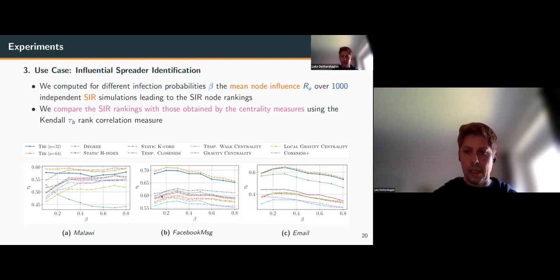And here you see the results for 3 data sets. The first one is the human contact network, and the other two are communication networks. Especially for the communication networks, you see that the correlation for the nth order temporal H index is strongly higher compared to the baselines. In the case of the human contact network, the temporal closeness is better in a few cases, or for a few values of beta.